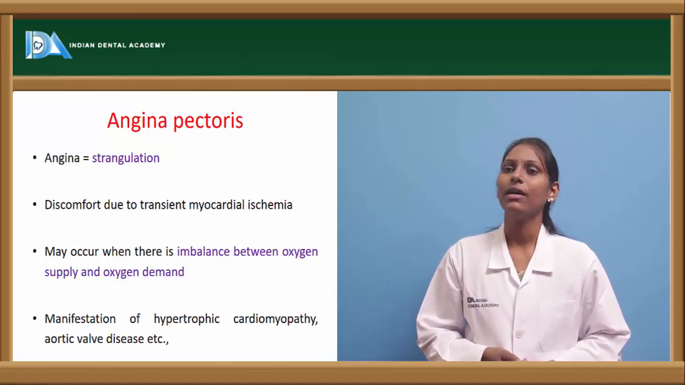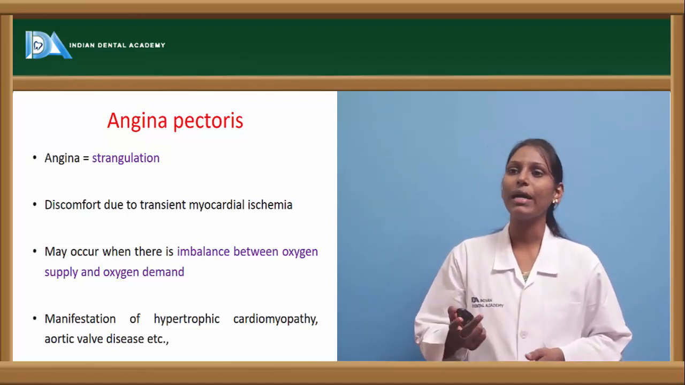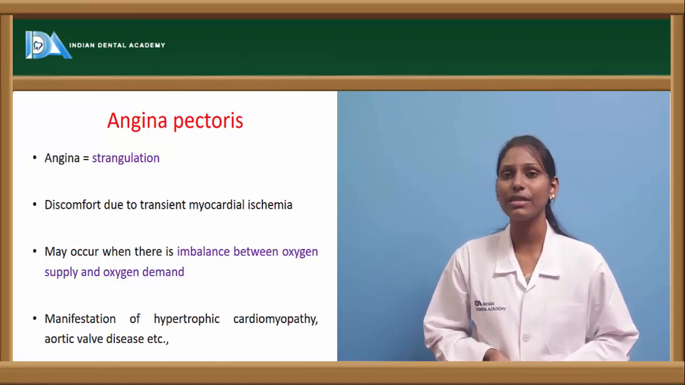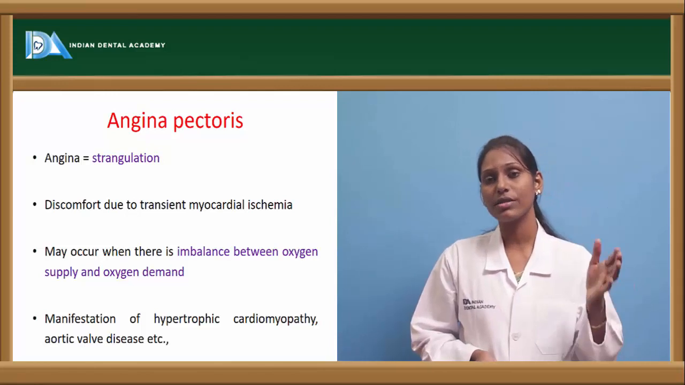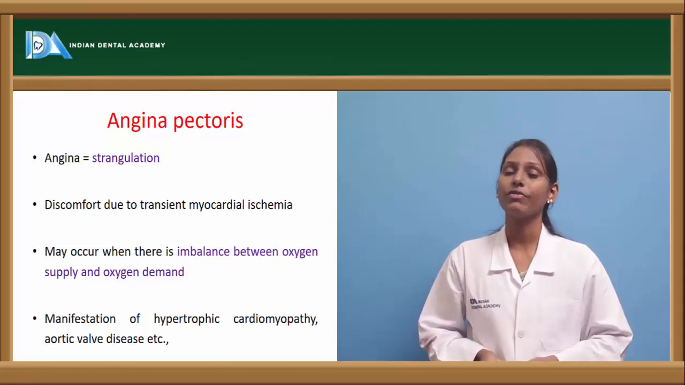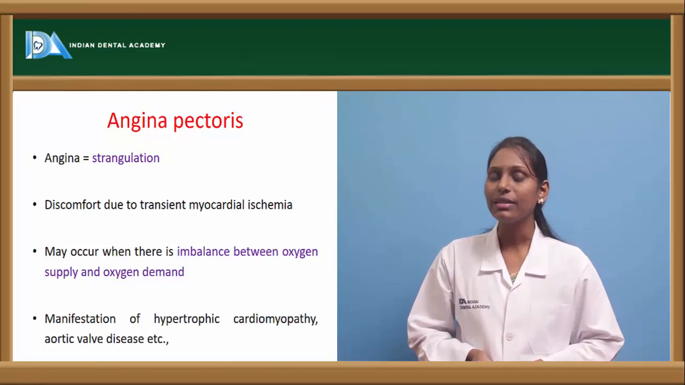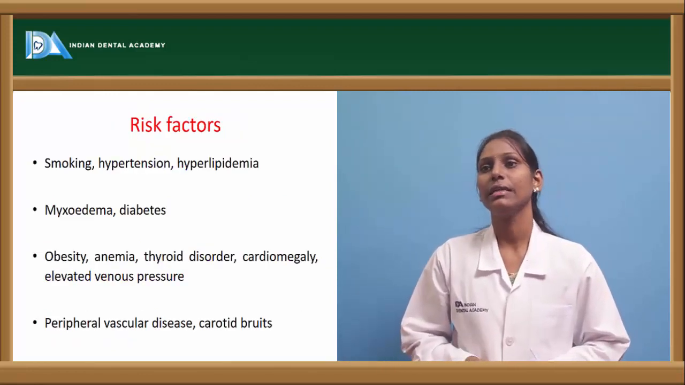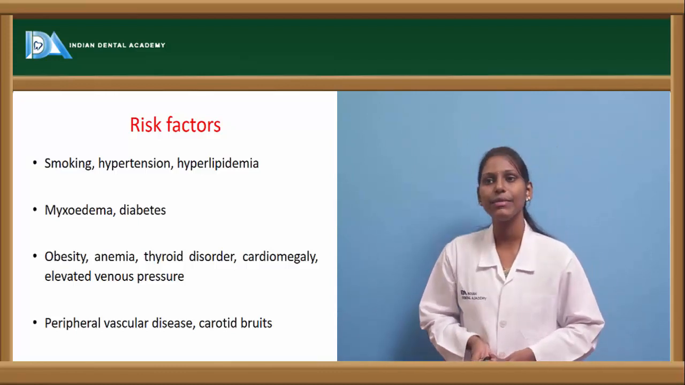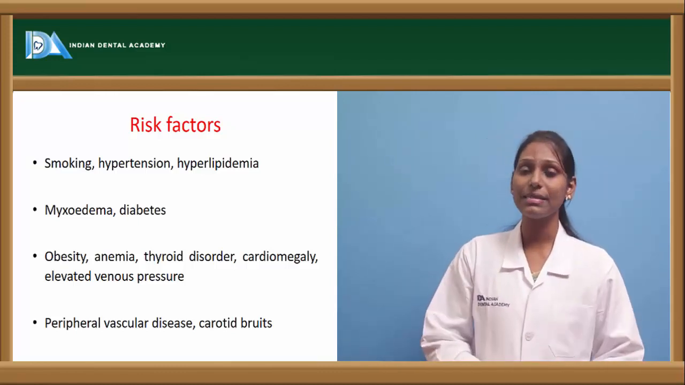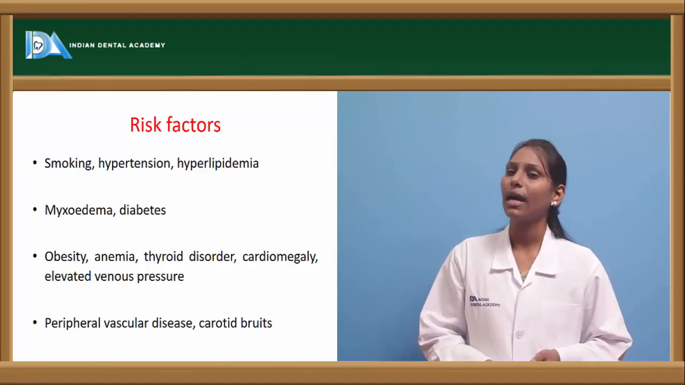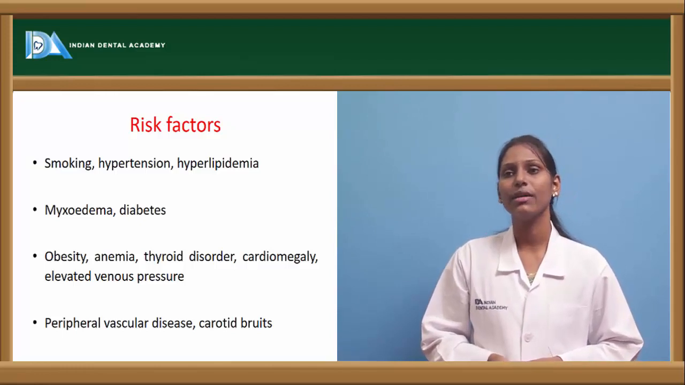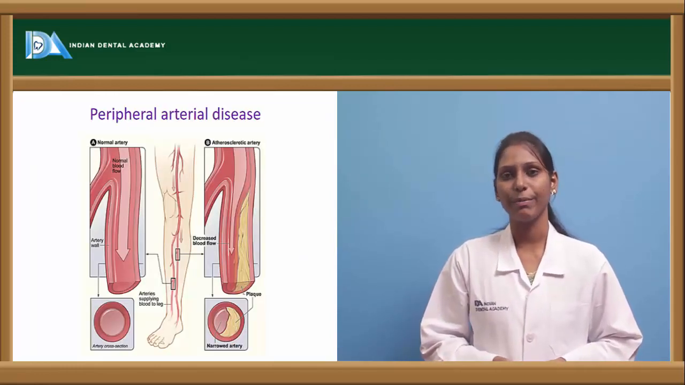It can also be one of the manifestations of hypertrophic cardiomyopathy or aortic valve diseases. Hence, angina pectoris has to be differentiated whether it is caused by an ischemic disorder or by hypertrophic cardiomyopathy or other aortic valve diseases. What are the various risk factors of angina pectoris? They include smoking, hypertension, hyperlipidemia, myxedema, diabetes, obesity, anemia, thyroid disorder, cardiomegaly, elevated venous pressures, peripheral vascular disease, and carotid bruits.